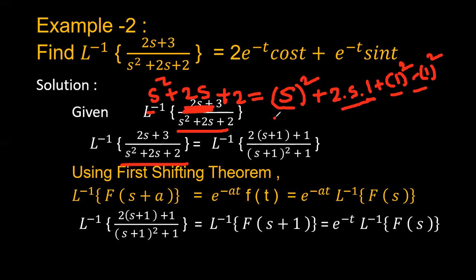So we have the s square term first and the 2s term in the second case, and we have added the b square term and subtracted the b square term, and you write the same constant term plus 2 here.